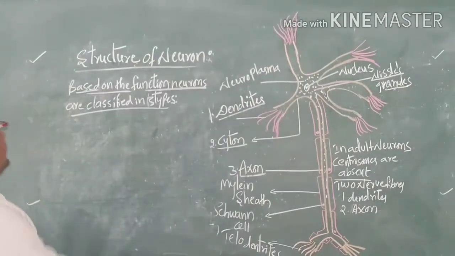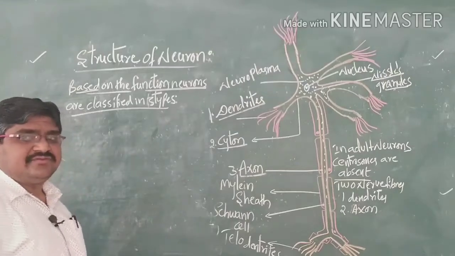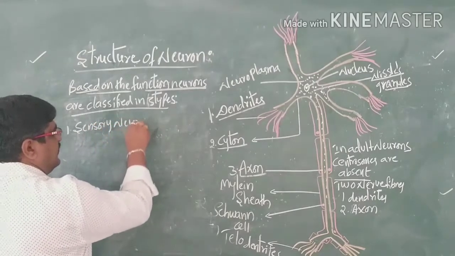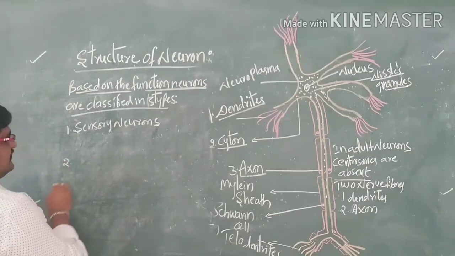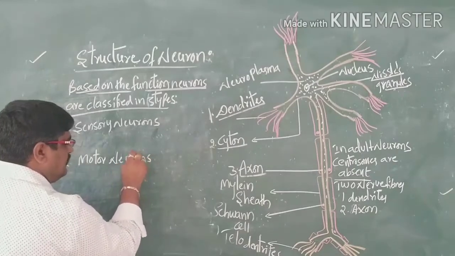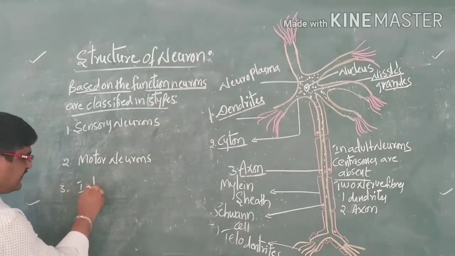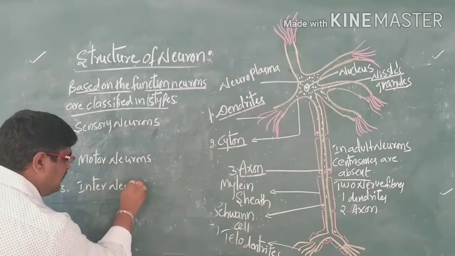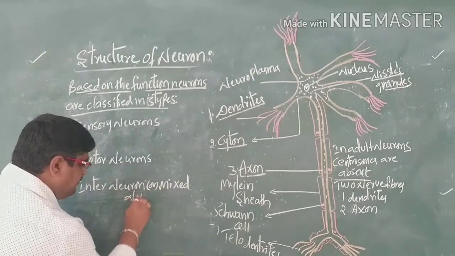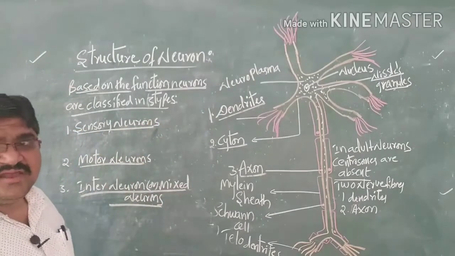Based on their functions, neurons are classified into three types.